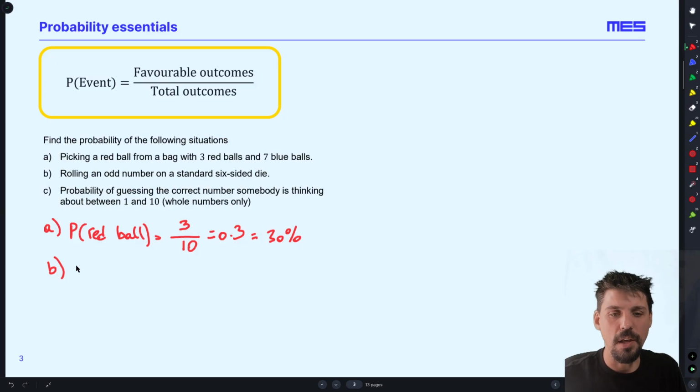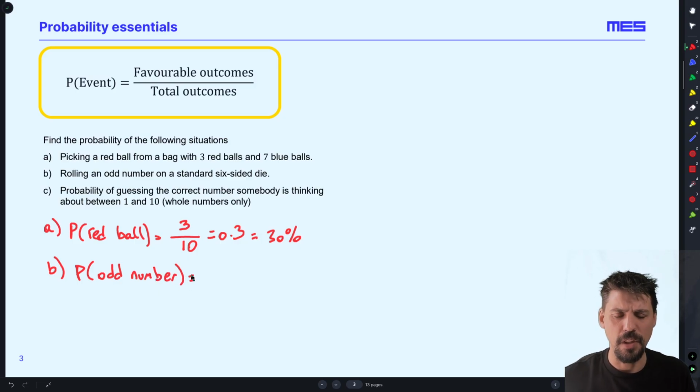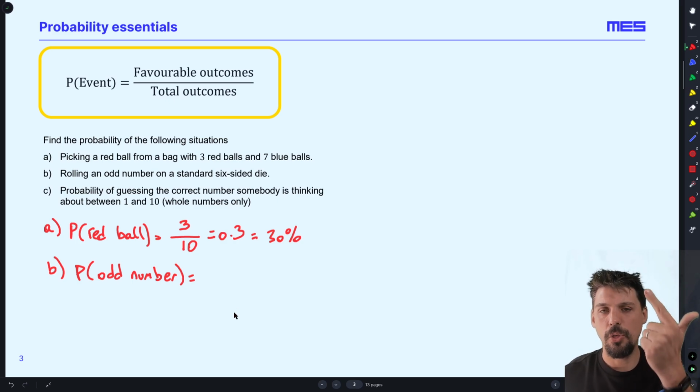Rolling an odd number on a dice, P brackets odd number. You'll see this notation a lot. Capital P, not lowercase p, capital P, and then the event. An event is a collection of outcomes, a thing that has happened. So if you roll a standard 6-sided dice and you want to roll an odd number, how many outcomes are favorable? Well, 1, 3, 5. You could roll a 1, a 3, or a 5.